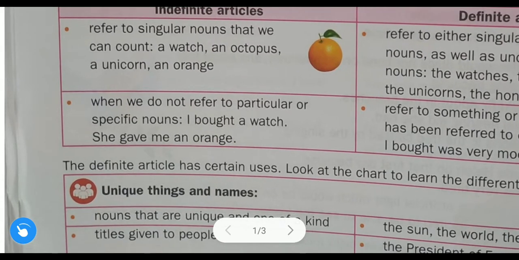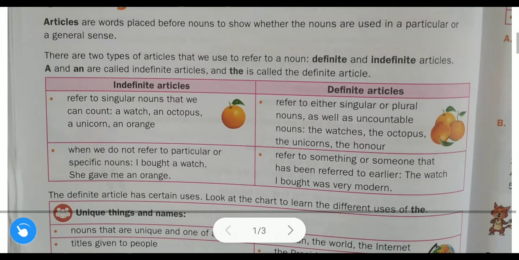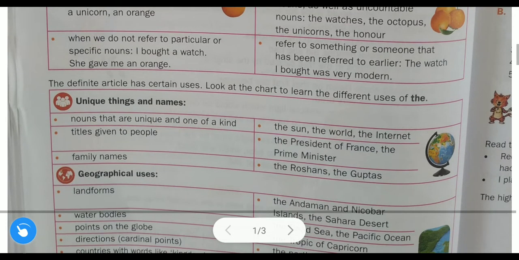But here, see, I bought a watch, here it is not like that. I bought a watch which is very nice. I bought the watch which is very nice, the watch which is very nice. It is not like that, it is just I bought a watch, I bought a pen, I bought a pencil. Here we are talking in general. So now this rule is clear. Indefinite article, definite article, we have learned the two rules. Now below that we are going to learn only about the definite article.